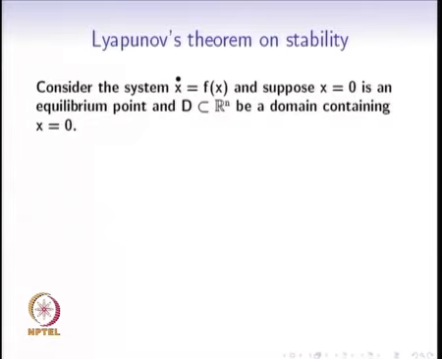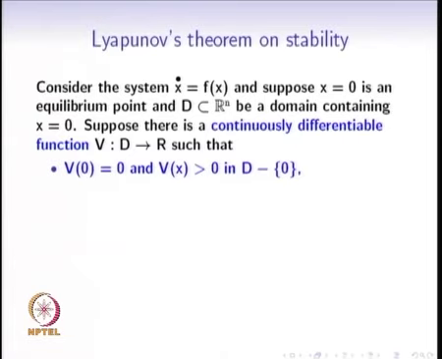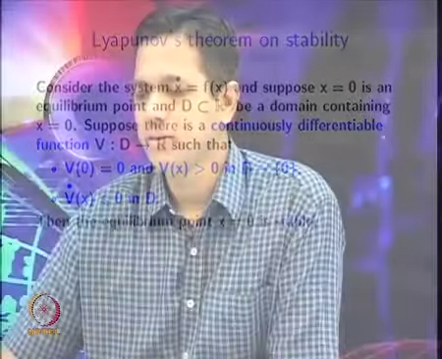So consider the dynamical system x dot is equal to f of x, and suppose x is equal to 0 is an equilibrium point, and this equilibrium point is in a domain D, a subset of R^n. Suppose there is a continuously differentiable function V from this domain to R such that V is equal to 0 at the equilibrium point 0, and it is positive for all other points, and its rate of change with respect to time is less than or equal to 0. It is non-positive in this domain.